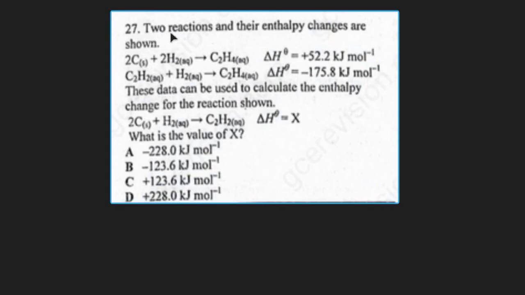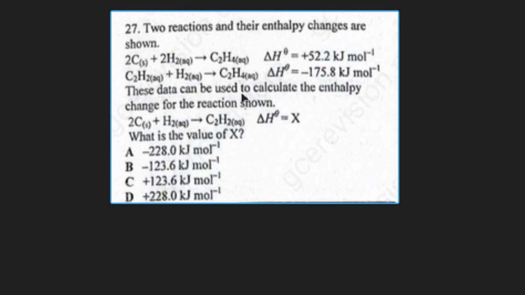Question 27. Two reactions and their enthalpy changes are shown. We have the formation of ethane from carbon and hydrogen, and we also have the formation of ethane from ethyne and hydrogen with their various enthalpy changes.